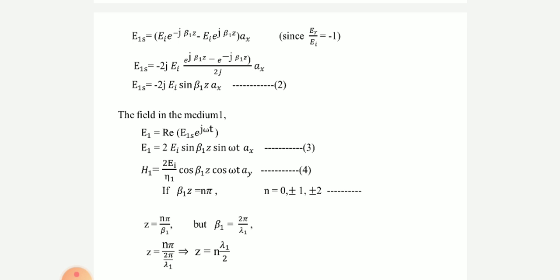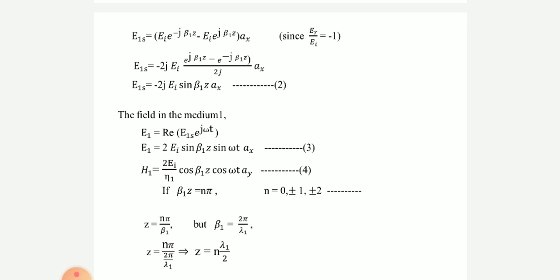Also in these two equations, the factors with time and distance are represented by separate trigonometric terms that we have to observe. Consider the equation for total electric field in medium 1, that is given by E1 bar is equal to 2 Ei sin beta 1 z sin omega t ax bar.